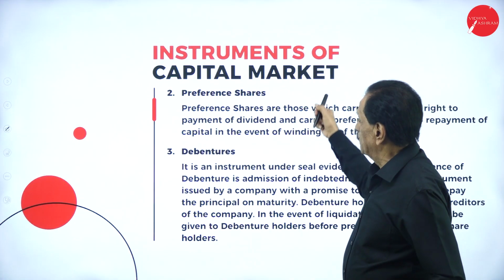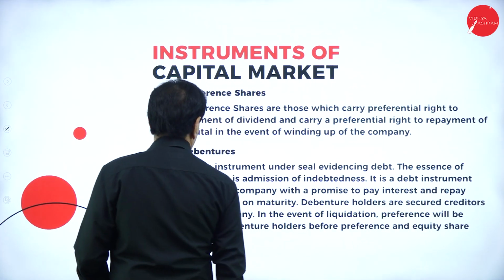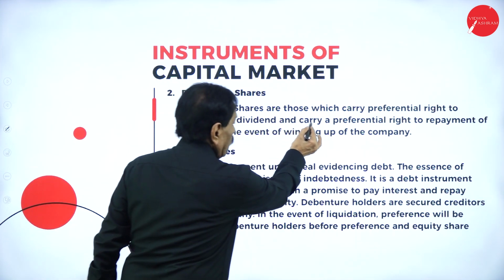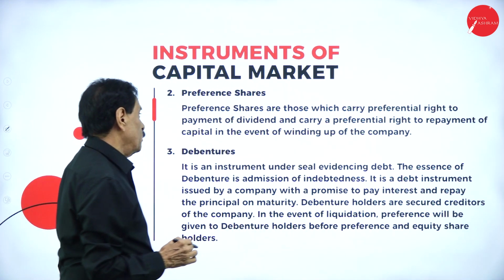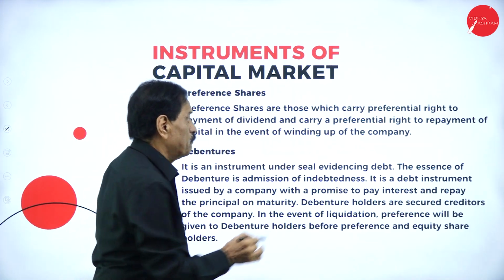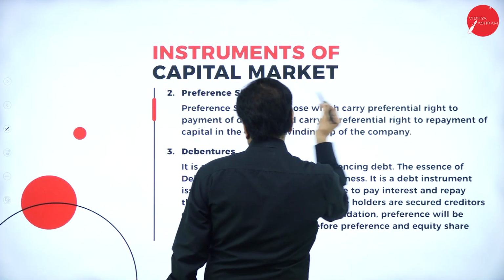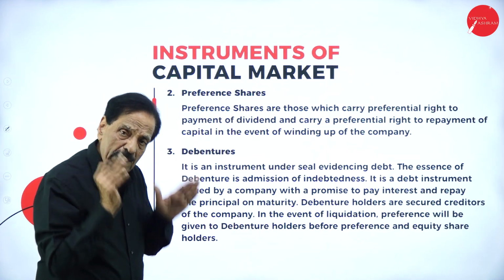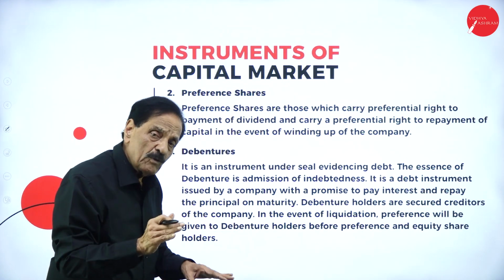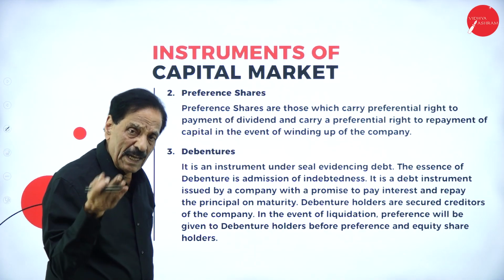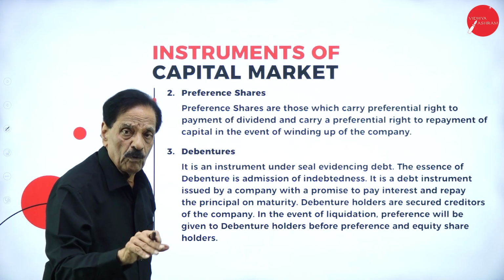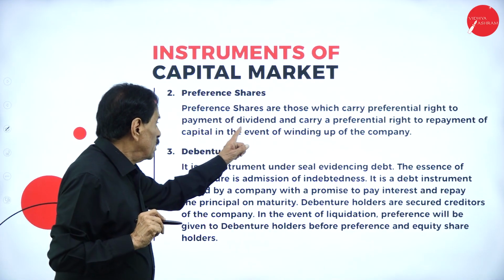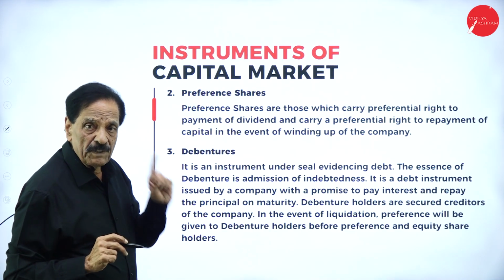Instrument of capital market, number 2: preference share. First is equity share, next is preference share. Preference shares are those which carry a preferential right to payment of dividend and a preferential right to repayment of capital in the event of winding up of the company. When the company winds up, first we have to pay to preference share capital their dividend. If any amount is left over, that goes in favor of equity share capital. The rate of dividend is fixed.